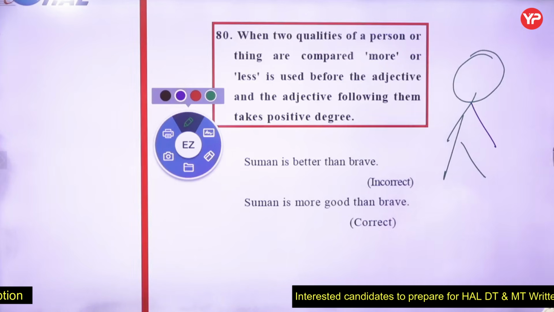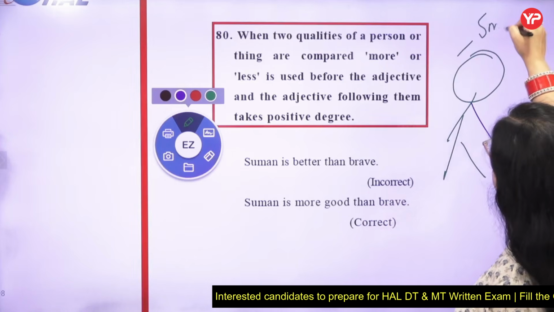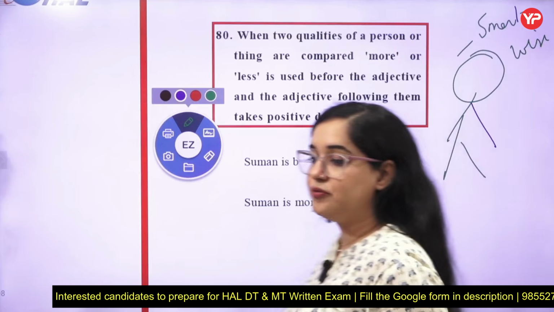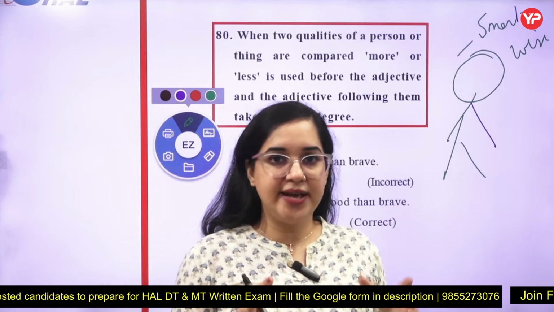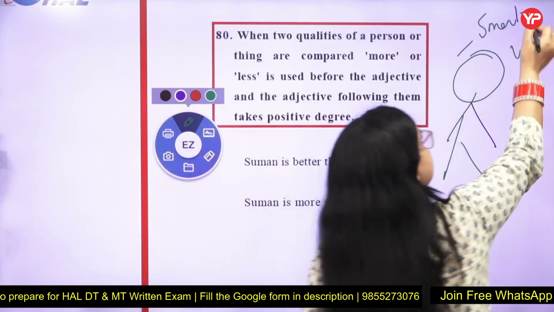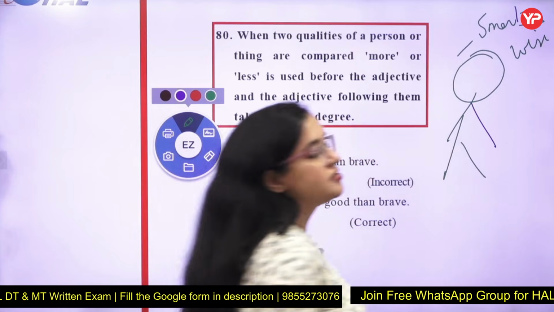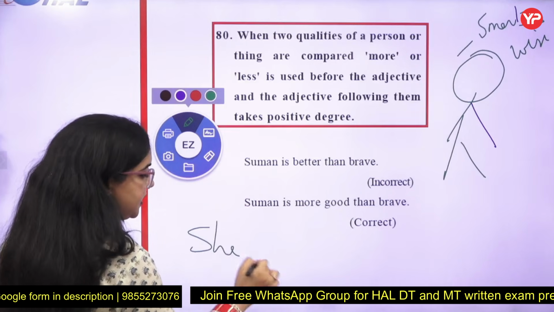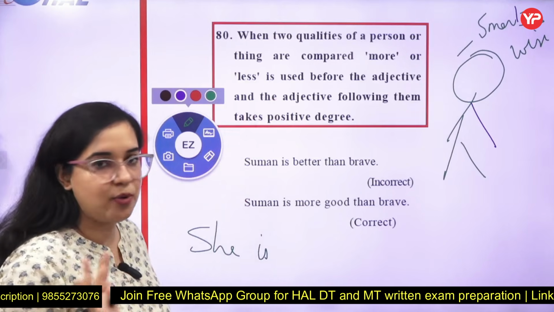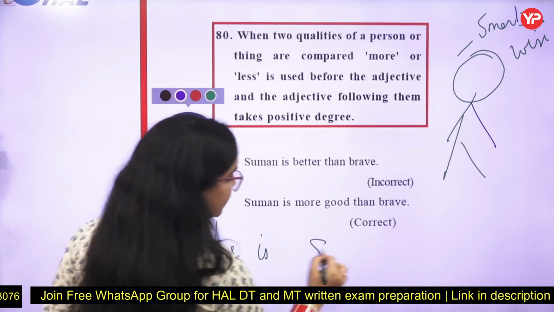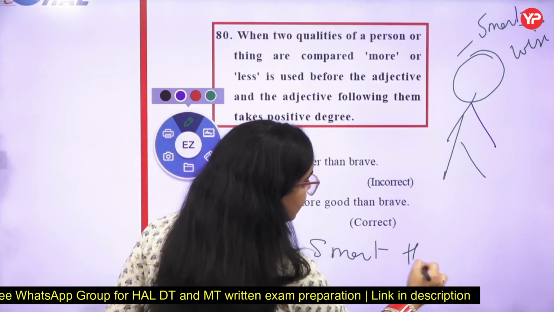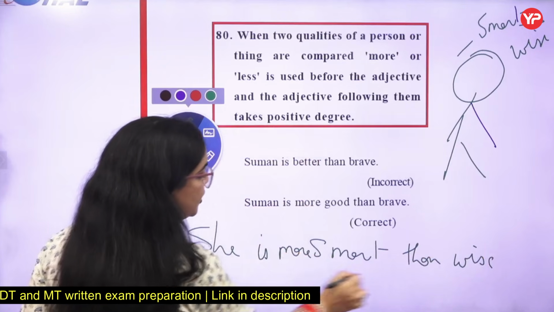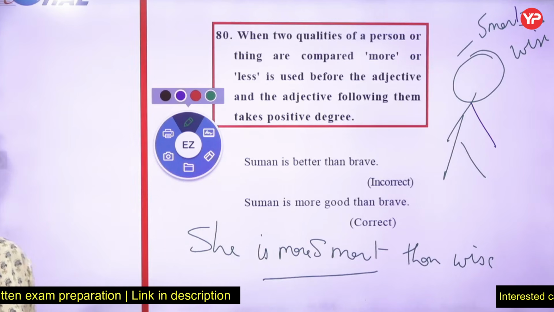This is a girl. She is smart also. She is wise also. Now I'm confused: she is wise and smart, but in this category she is smart more than wise. How would I use it? Then I'll say, both the words will be used in the positive degree only. She is smart than wise, but I'll add "more" with this. That's it. She is more smart than wise.